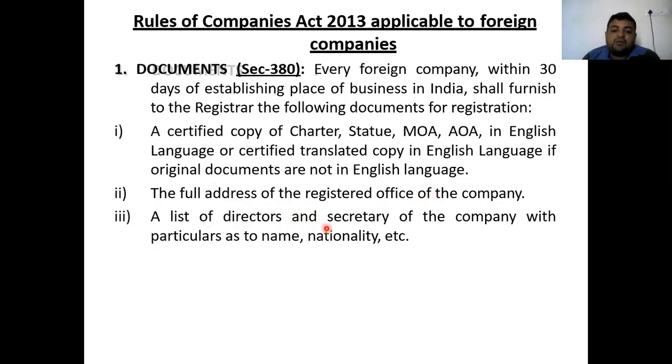Third point, the list of directors and secretaries of the company with particulars such as name, nationality, etc. Why is the concept of nationality there? Because if it is an Indian company, then it is clear that the person belongs to India. But now it is a foreign company, so the person may belong to another country. So we require the names of directors, in which country they are residing, and their nationality. We must furnish this information to the ROC, that is the registrar of companies.